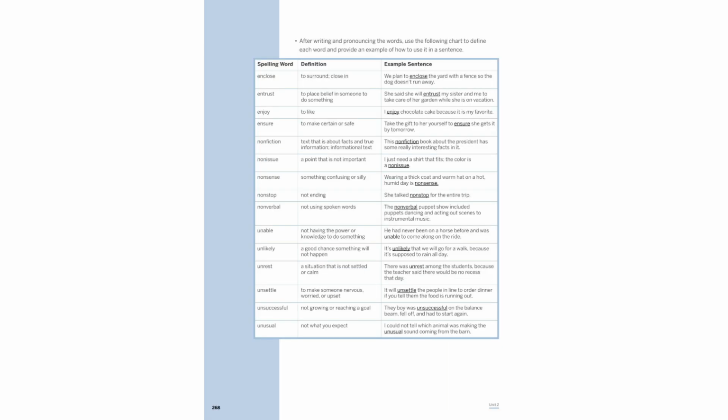Let's explore the meanings and uses of these words. Enclose means to surround, like enclosing a yard with a fence. Entrust involves placing belief in someone, such as entrusting a garden to someone. Enjoy is to like something, like enjoying chocolate cake. Ensure means to make certain, ensuring a gift is delivered on time.